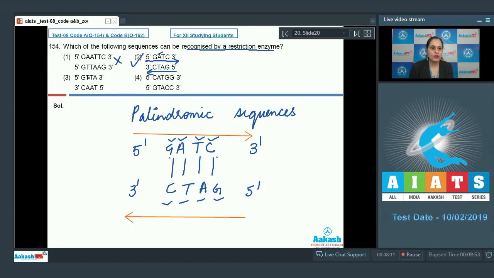Let's discuss other options also. The third option is 5' to 3', 5' to 3', GTTA but TAAC. So this is an incorrect option. This is not a palindromic sequence. In the fourth option, 5' to 3', but in the antiparallel DNA strand, it is also 5' to 3'. So this is an incorrect option because the orientation of the reading frame is wrong. So the correct answer to this question is option number 2. Let's discuss our next question.